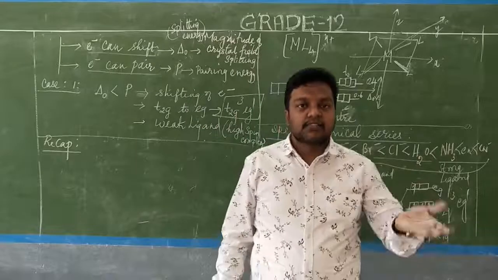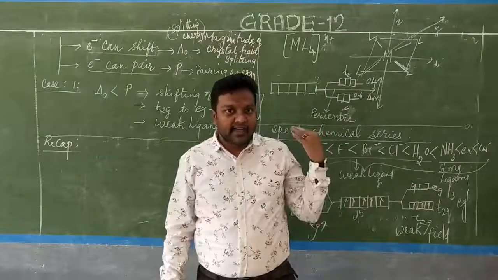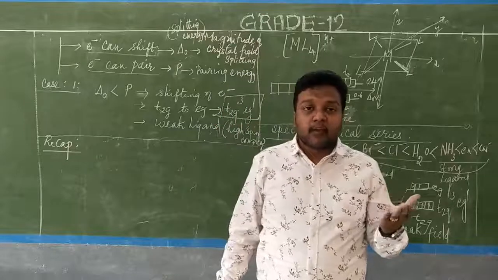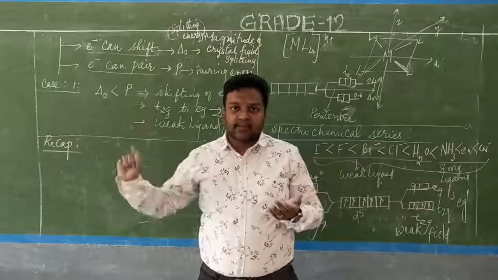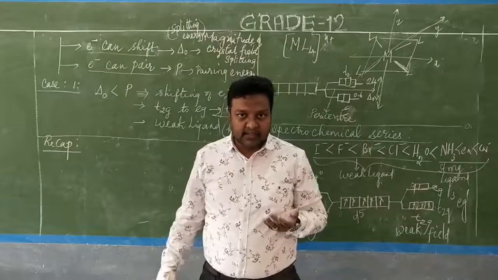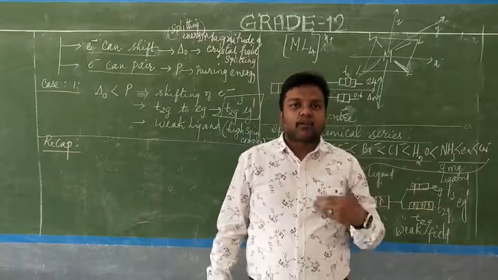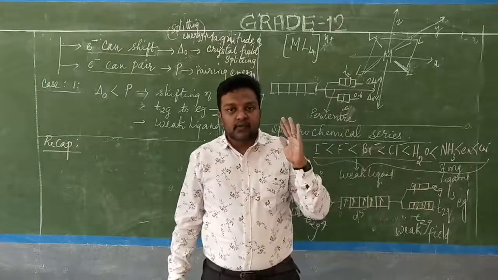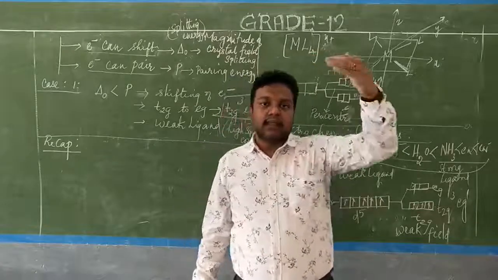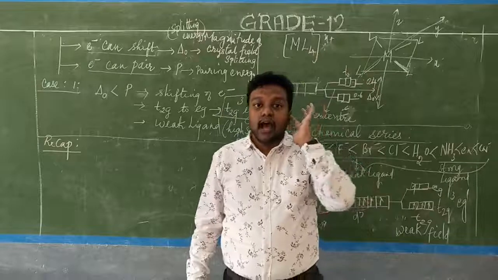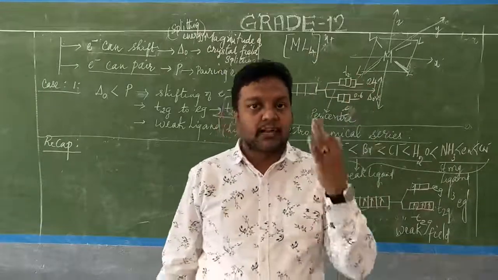The very best example is octahedral complexes. I drew the diagram of octahedral complexes on the board also. In octahedral complexes there are 6 ligands, and along the axis the ligands are present, on the x axis and the y axis. So automatically, when the ligand approaches the central metal atom or ion, it undergoes a degeneracy, and the levels become T2g and Eg. T2g is the lower level and the higher level Eg is present. The T2g range is 0.4 and the Eg range is 0.6 of the delta naught value.